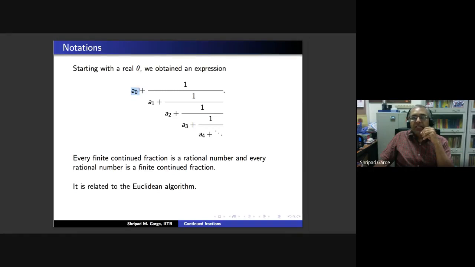My second rational is a0 plus 1 upon a1. So my numerator is a0 a1 plus 1 and denominator is a1. So always my denominators are positive integers and the numerator can be any integer.